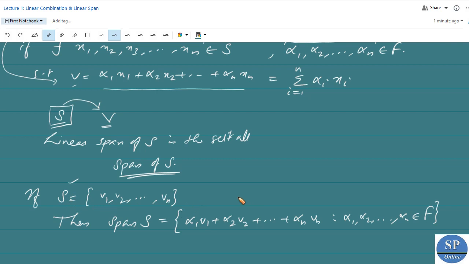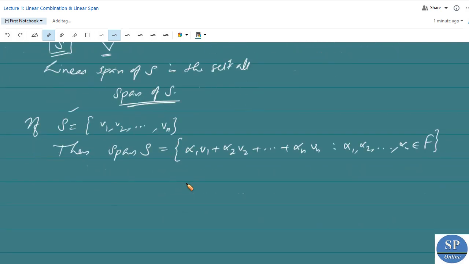Now we can prove that if S is a non-empty subset of a vector space V, then span of S is a subspace of V. So it's an important theorem.